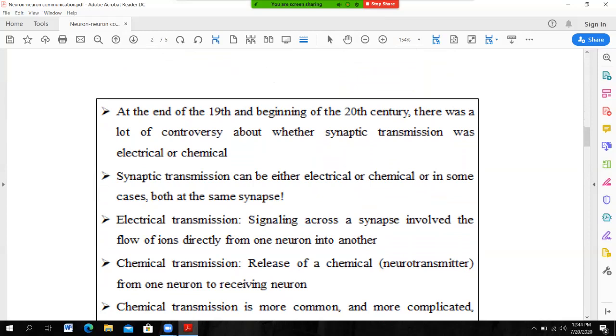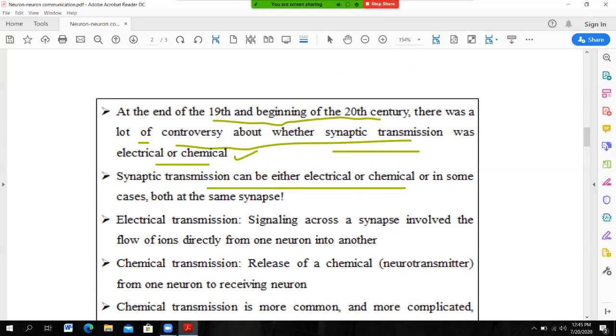At the end of the 19th or the beginning of the 20th century, there was a lot of controversy about whether synaptic transmission was electrical or chemical. Synaptic transmission means the impulses or messages which are passed from one neuron to another neuron. Synaptic transmission can be either electrical or chemical in nature, or in some cases, both electrical and chemical transmission take place.